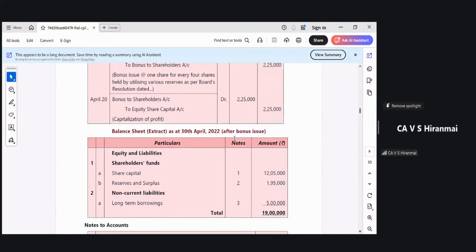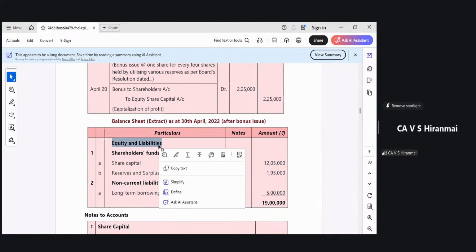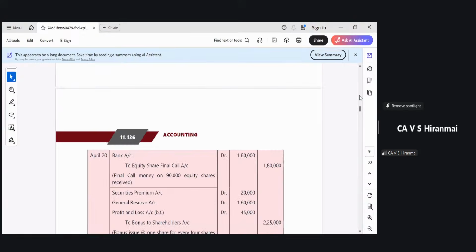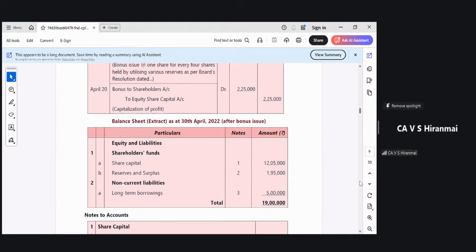Now please come down and see. You should prepare the balance sheet extract like this. You have to do balance sheet, write it as extract and write after bonus issue. Very, very important. And in this what all will come, madam? Simple it will be. No need for asset side. First equity and liabilities will be the heading. Under that, the first subheading will be shareholders funds. Second subheading will be non-current liabilities. Why non-current liabilities? Because in the question you have debentures given, that becomes your non-current liability. There is nothing in it. There is no particular difference. 5 lakhs will come. But in this there is some difference.